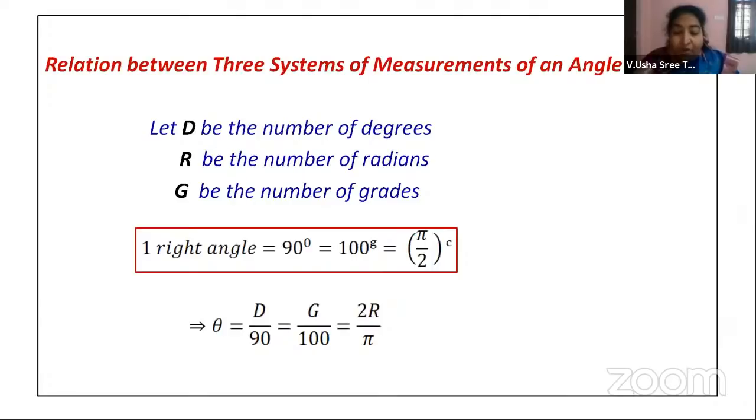So this is one of the formulas which can be used for conversion of the given angle in three different systems. Now, in general, the most useful part will be D by 90 equal to 2R by pi. All right, but you need to know the other one also. It is equally important, right?